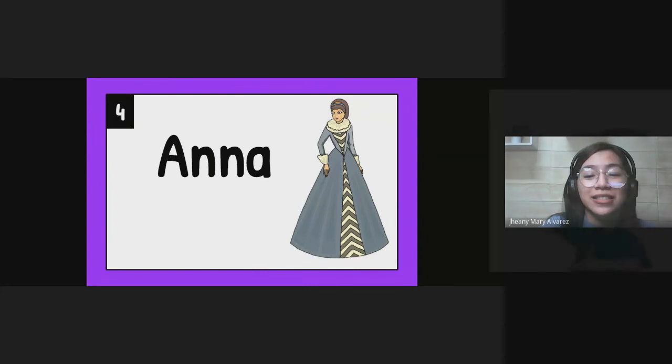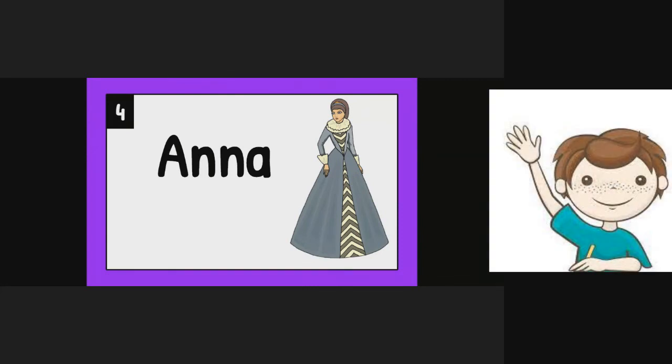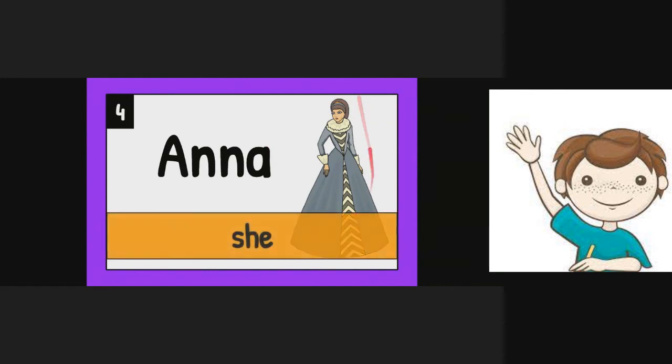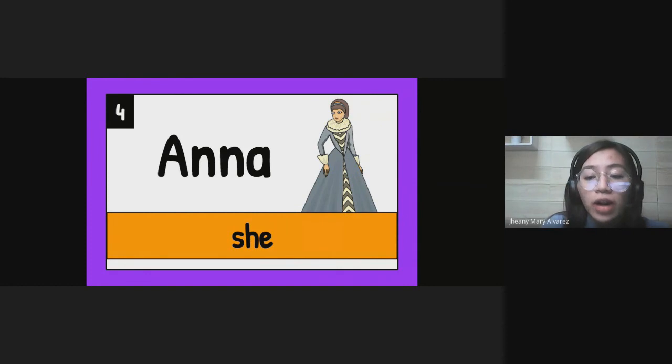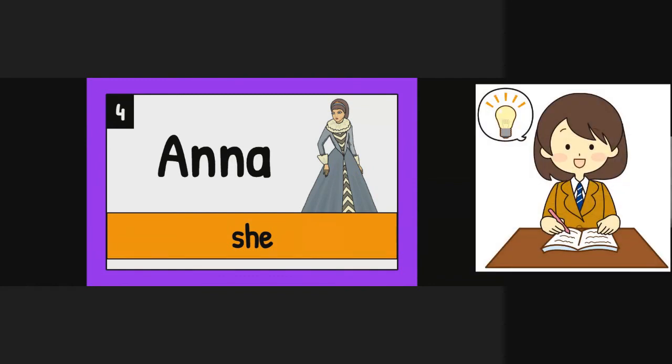Oh, I saw Marcus. King Marcus. What is the answer? He. She is correct. So that means the score, Ayla, can you show the scoreboard? There, 2 points for the kings and 2 points for the queens.